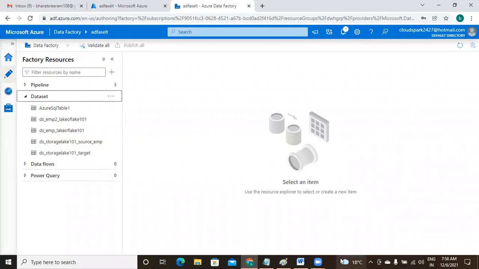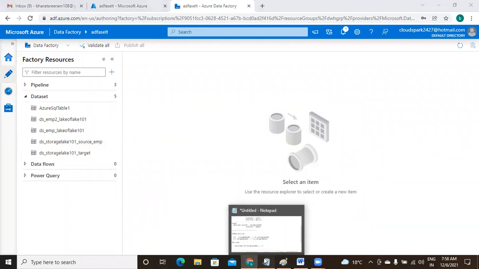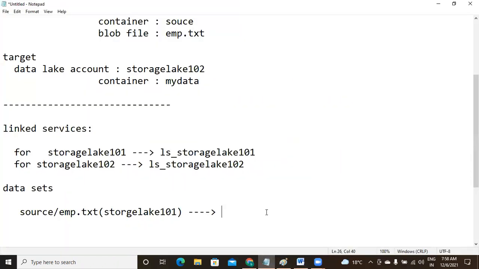So we already have that. Please remind me the name. DS_storage_lake_101_source. Source is your container name. Under that, EMP. This is our dataset. We already created it in the last class. But we don't have a dataset for the second linked service. So for this, we are going to create it.